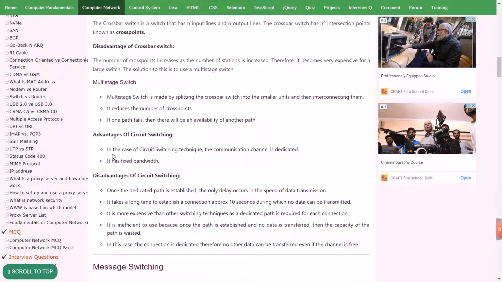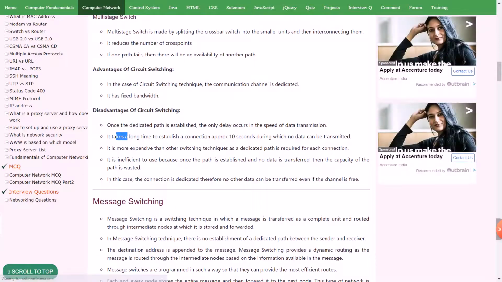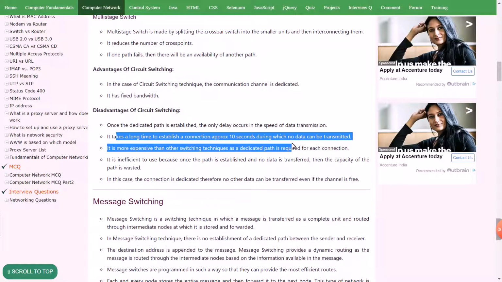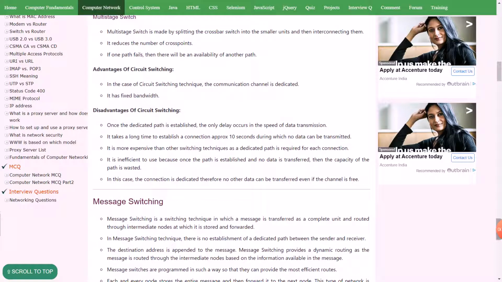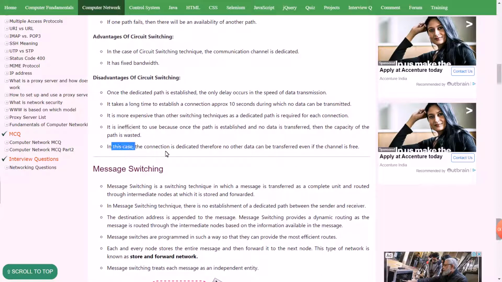Advantages of circuit switching: in the circuit switching technique, the communication channel is dedicated with fixed bandwidth. Disadvantages of circuit switching: once the dedicated path is established, the only delay occurs in the speed of data transmission. It takes a long time to establish a connection, approximately 10 seconds, during which no data can be transferred. It is more expensive than other switching techniques as a dedicated path is required for each connection. It is inefficient because once the path is established and no data is transferred, the capacity of the path is wasted. In this case, the connection is dedicated, therefore no other data can be transmitted even if the channel is free.